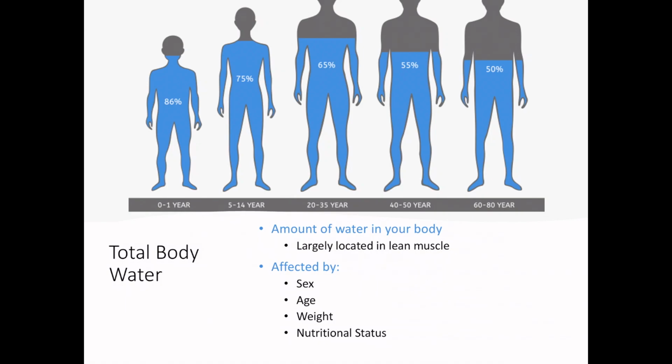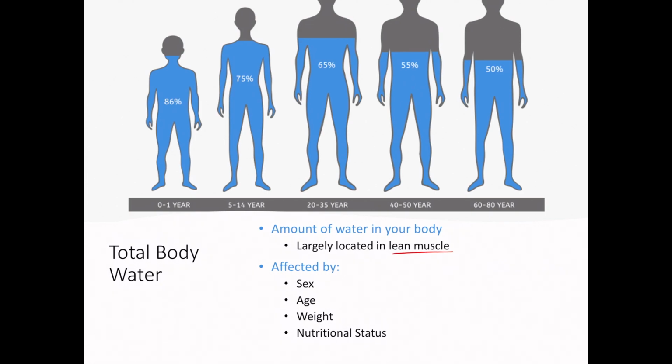So let's start our conversation out with talking about total body water. Total body water, simply put, is the amount of water in your body. And it gets estimated based off of your weight. Now, there are certain things that will make that weight estimation either higher or lower. Total body water is largely located in your lean muscle.